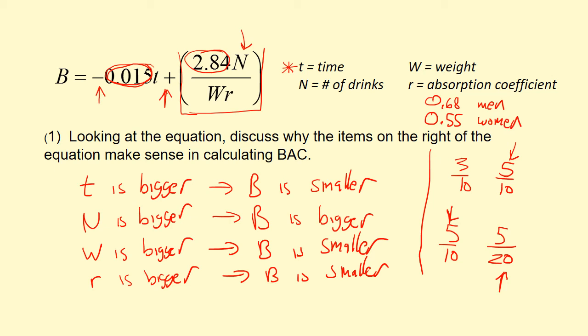So when R gets bigger, in other words, if you're a man, your blood alcohol content is smaller. So believe it or not, women physiologically get drunk faster than men, assuming their weight and the number of drinks are all equal. All right, so that was number 1.